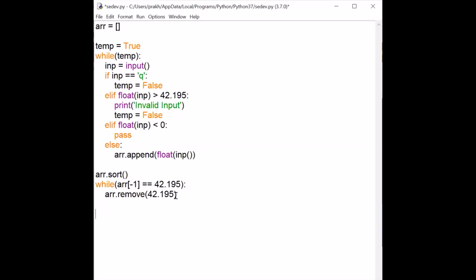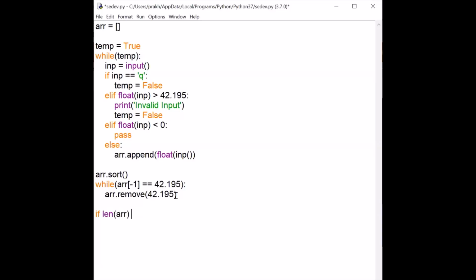Now, if you remember, there were two conditions. The first condition was that if the racers left after removing these finishers are three or more, then we will output those three, meaning the distance covered by those three. And if after removing these finishers the racers left are fewer than three, or only one, then we will simply output their distance. In both cases we are actually sending the distance they have covered.